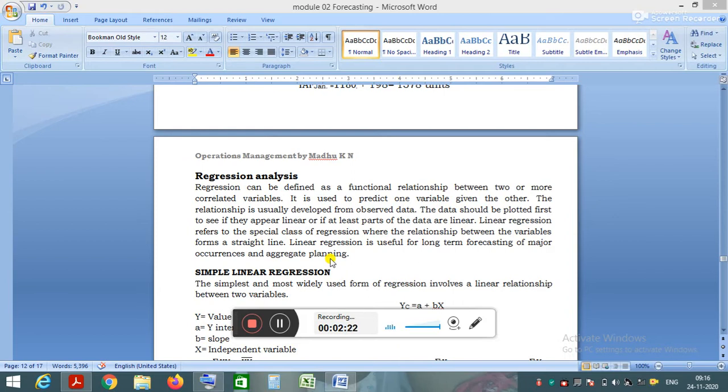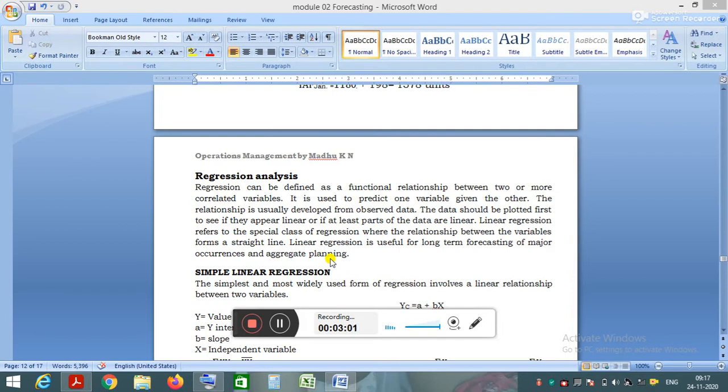But in regression analysis, along with the demand for a particular product in the previous periods, we also consider the variables on which the demand depends. Here we are not only considering the demand of the product in the previous periods, but also the variables, the factors on which the demand depends.